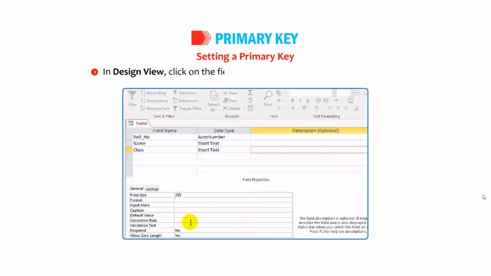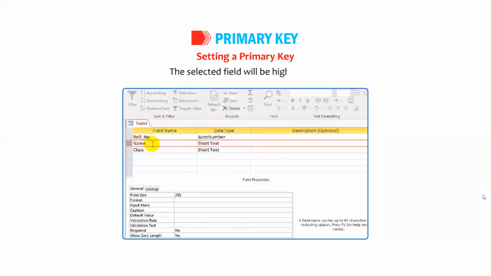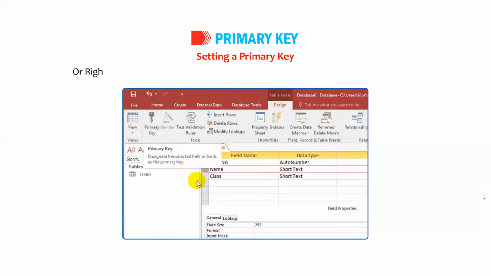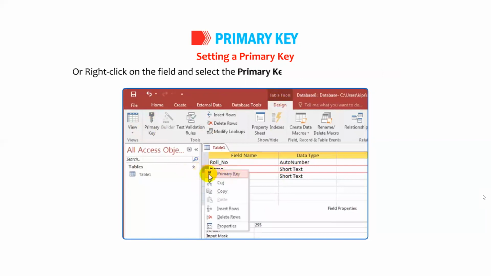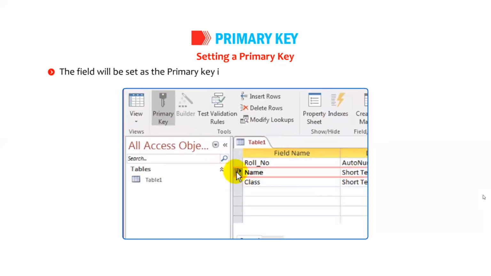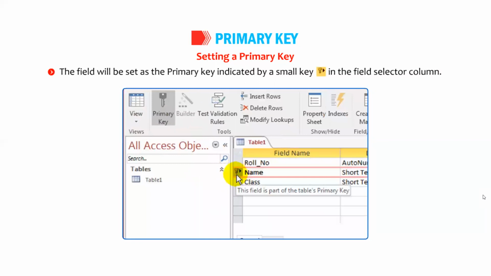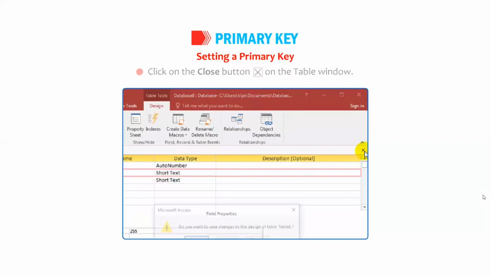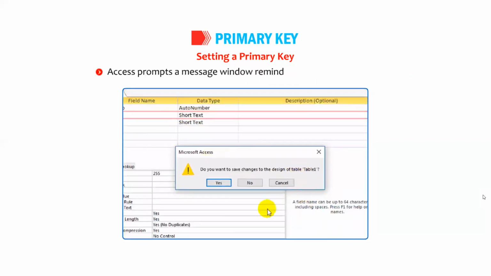Setting a primary key. In Design View, click on the field that you want to set as the primary key. The selected field will be highlighted. Click on the Primary Key button present in the Tools group on the Design tab. Or right-click on the field and select the Primary Key option from the Context menu. The field will be set as the primary key indicated by a small key in the Field Selector column. Click on the Close button on the table window. Access prompts a message window reminding us to save the changes. Click on the Yes button to save the changes.